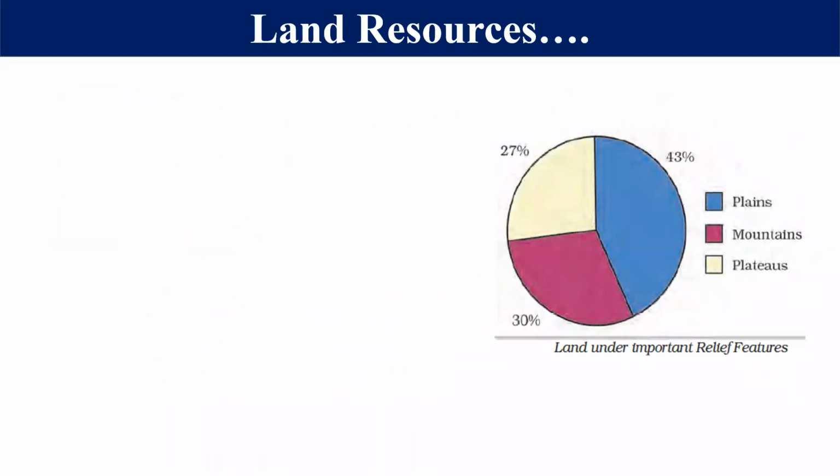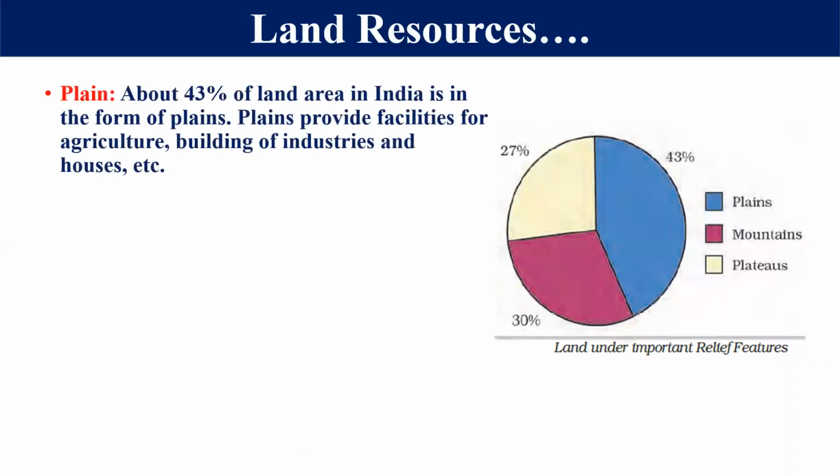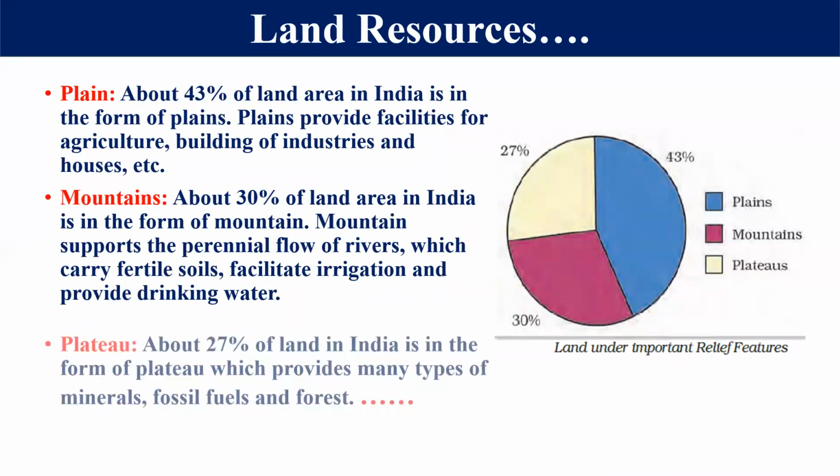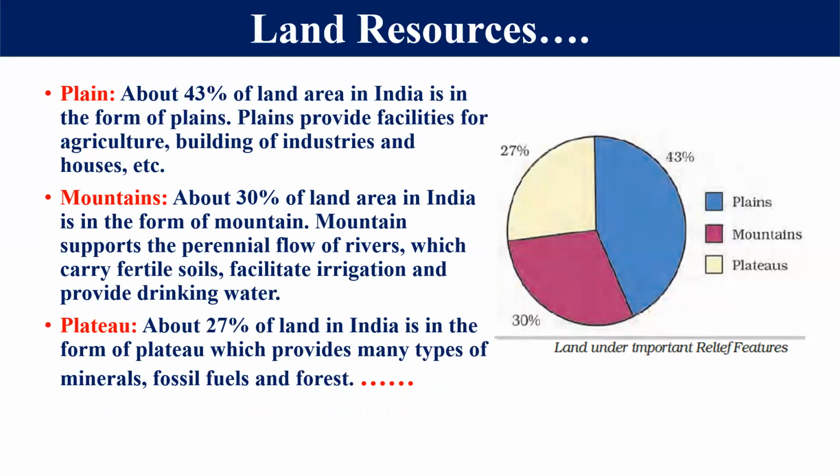Now, dear students, this is a chart, a diagram which shows the different relief features in India. We have seen that we have plain area of about 43% in India. You know very well that plain area supports agriculture, industries, houses, and different infrastructure facilities. It means overall development totally depends on these plain areas. So the plain area is just 43% of all the land of India.